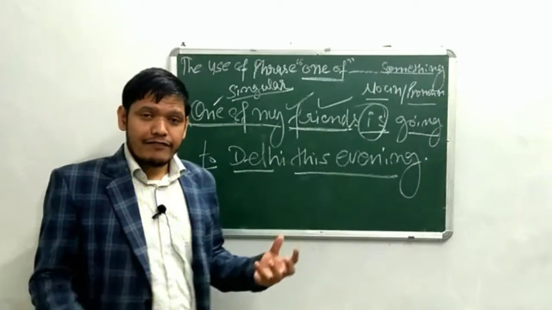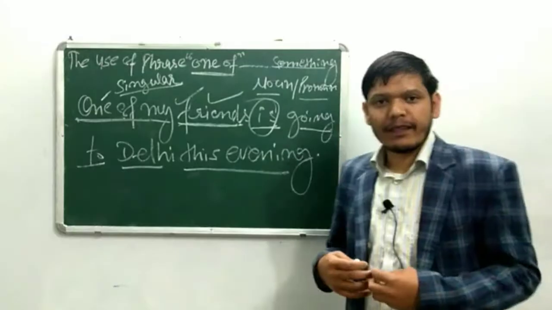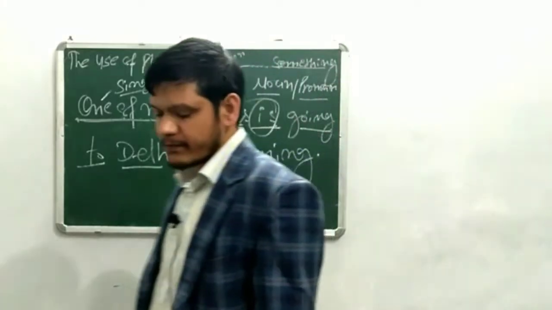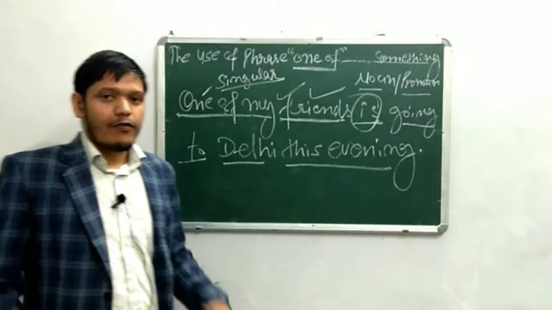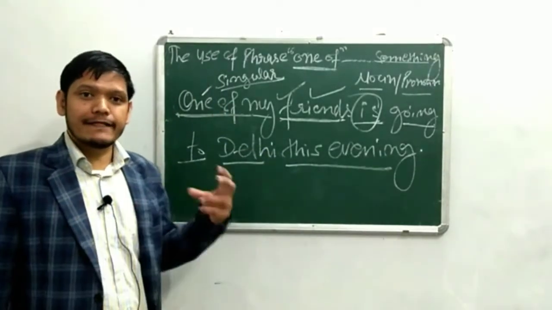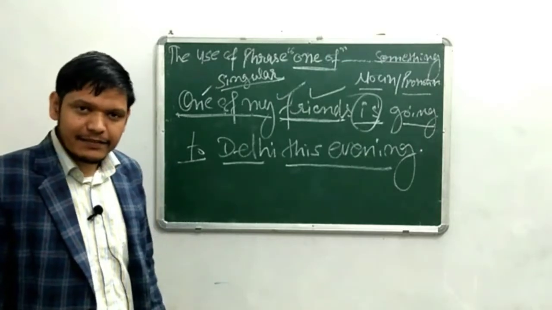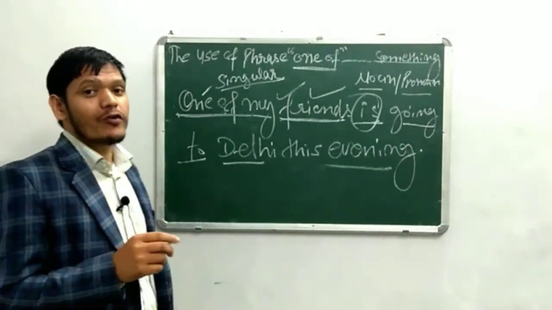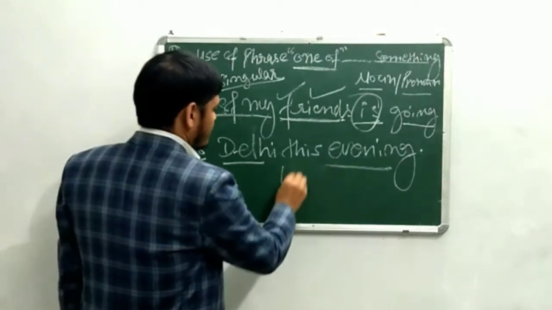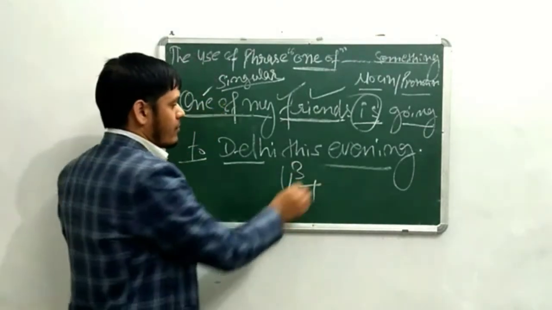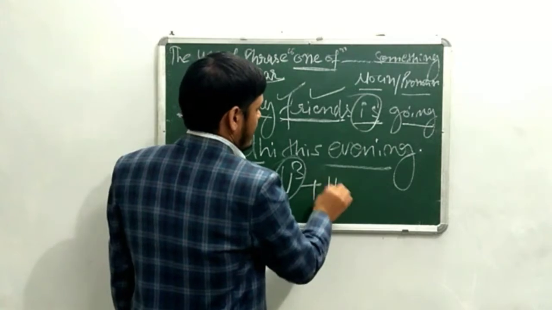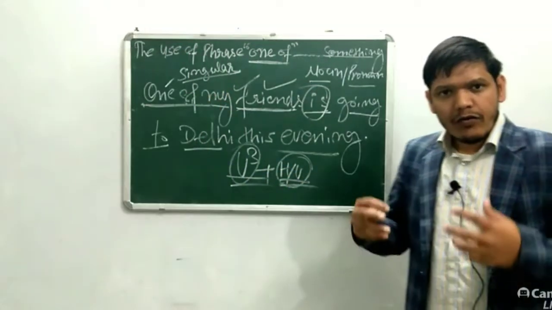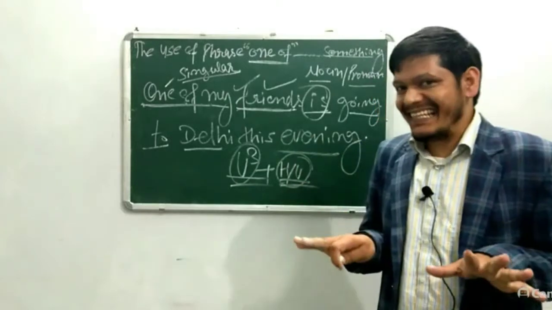And one of my friends was shouting yesterday. One of my friends was driving a car. One of my friends has finished his writing. And this can be used with passive form, and passive form is always followed with the third form of verb plus helping verb. Okay. One of my books was missing yesterday.